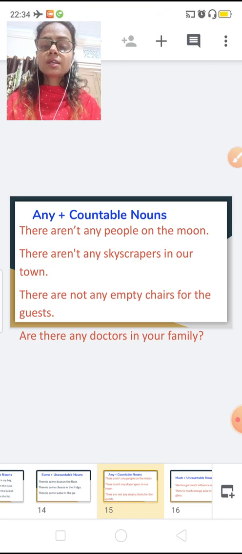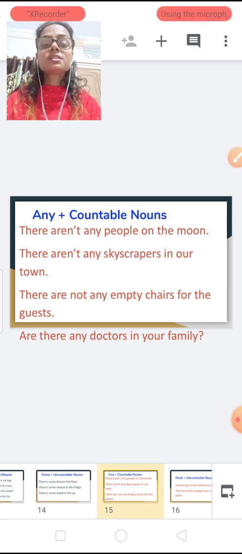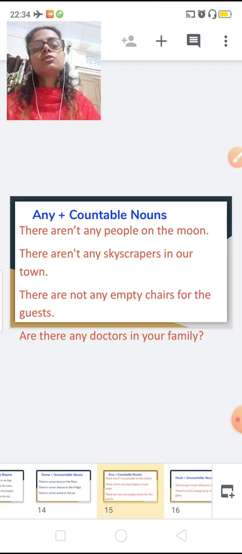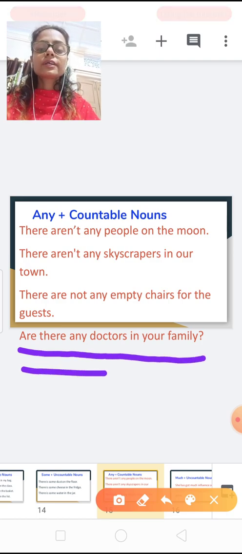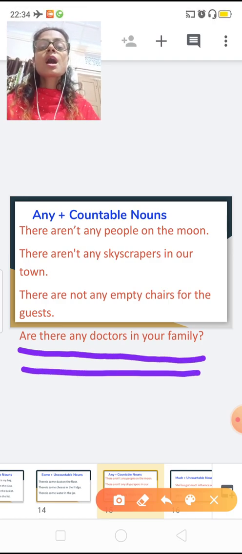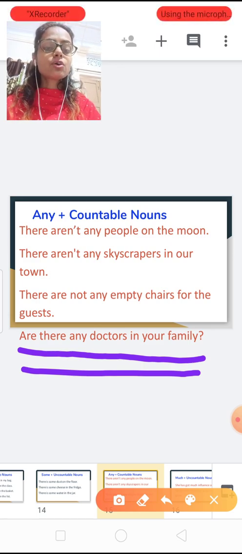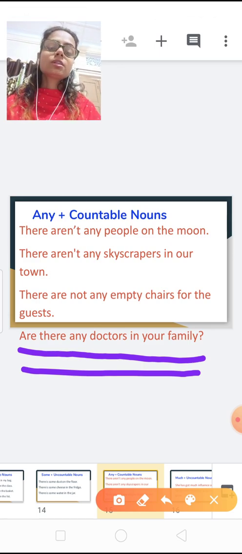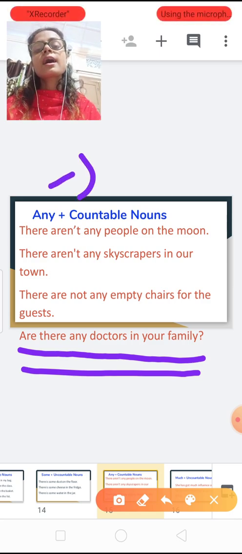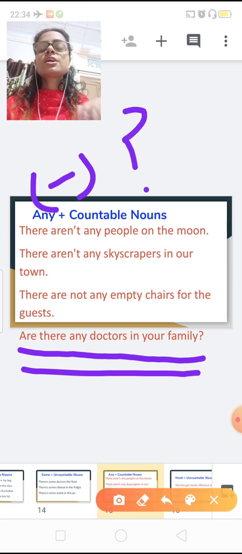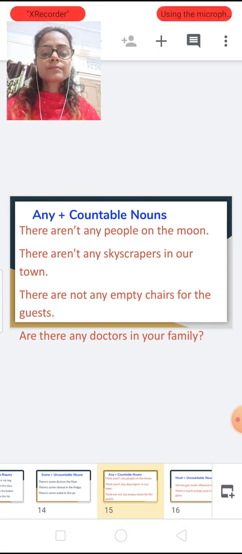And one more thing, any we can use with interrogative sentences also. Last, I have given you one example of an interrogative. Here is the example: Are there any doctors in your family? So now you know, any we use with negative and also interrogative sentences. So, clear, students?